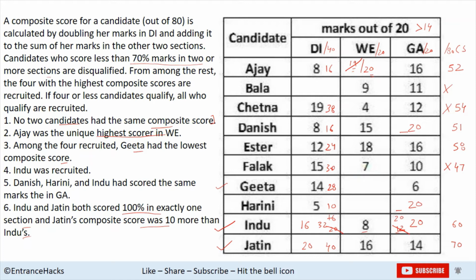So out of Harini and Esther, Harini could not score 59. His or her maximum score could be 50, right? So it has to be Esther who has been selected. Now Esther has scored 58. Geeta's score should be lesser than 58, right? So it could be 57, 56, whatever.